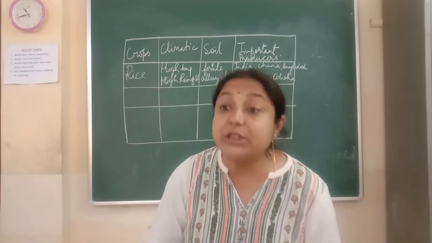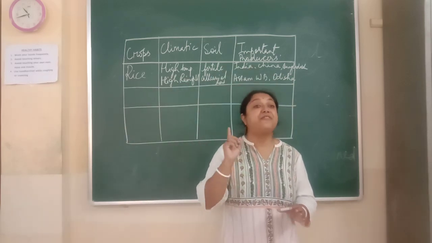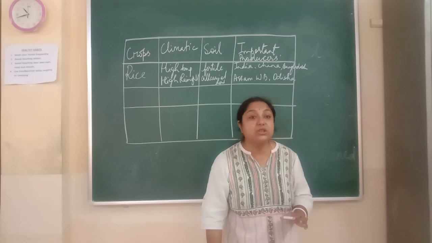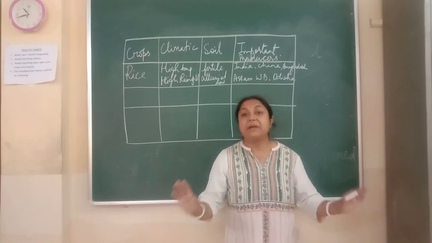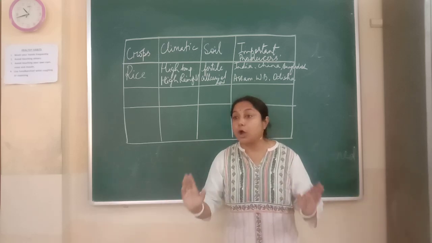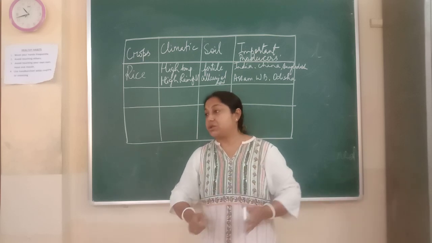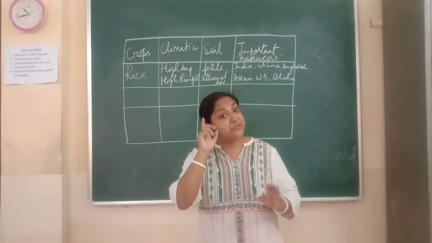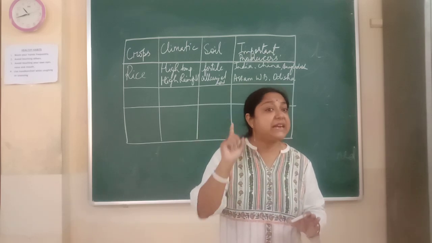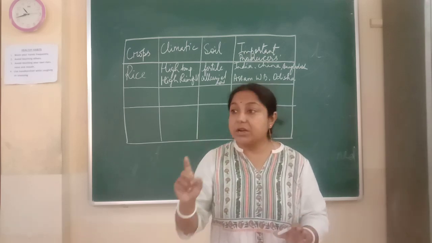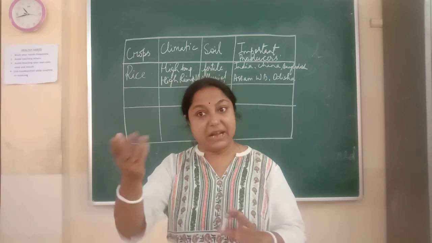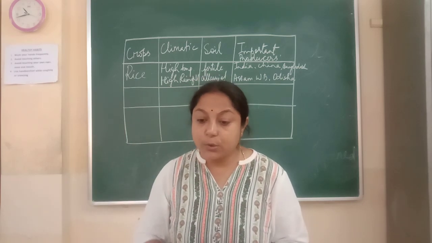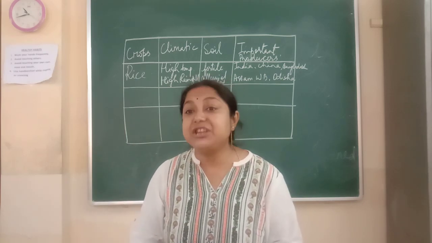Now first start with cotton. Cotton is a fiber crop. It is not consumed. It is not a food crop. We make clothes and so many other things from the cotton. Cotton is very important for the cotton textile industry. Now cotton is grown in hot climate, as I mentioned earlier also. It requires high temperature and light rainfall, I told you.